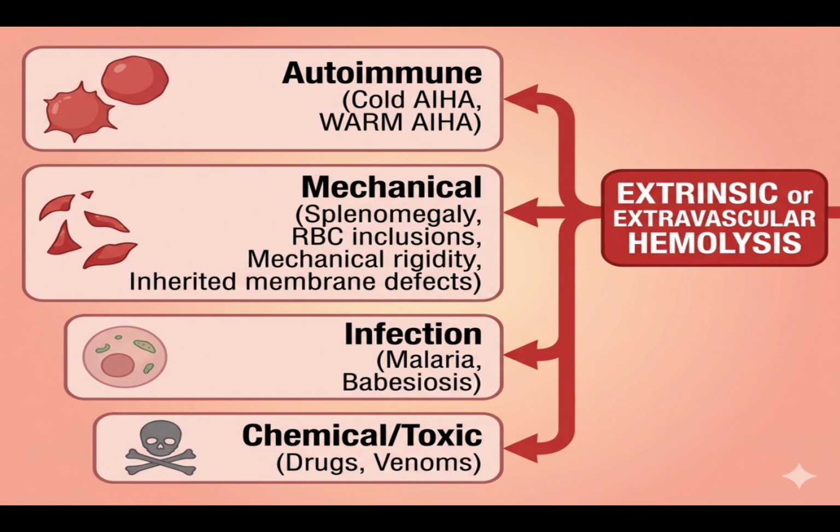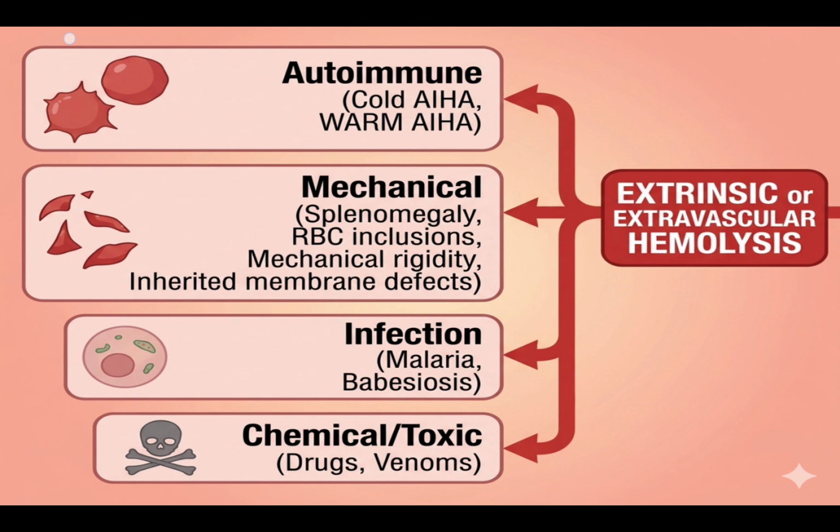Now we will discuss extravascular hemolysis. The conditions leading to extravascular hemolysis are autoimmune conditions, mechanical conditions, infections, and chemical or toxic substances. We will mainly discuss autoimmune conditions, mechanical conditions, and chemical or toxic substances. In case of infections, we all know. In diseases like malaria and babesiosis, there is formation of plasmodium and all, and that ultimately leads to hemolysis and leads to anemia. So we will only discuss autoimmune, mechanical, and chemical or toxic substances.